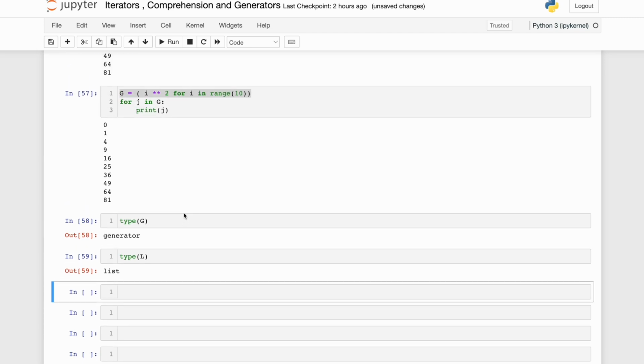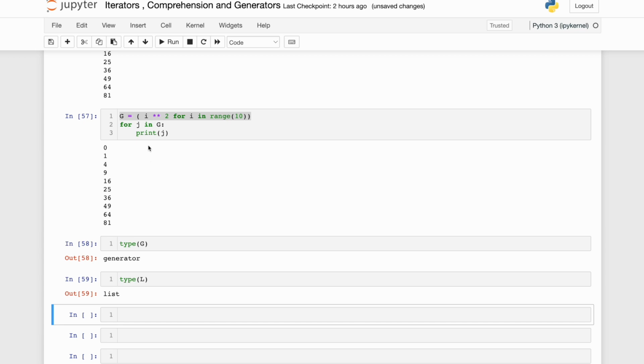If you have to read large data files, some sort of infinite streaming data, at those places generators are very, very useful. And it is not limited by how much memory or disk you have available. You are only reading one by one, right? Now friends, one question will come in your mind: how come this generator is able to do that, and read one by one?